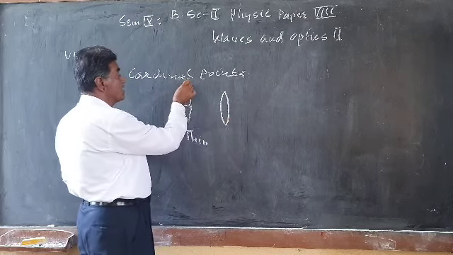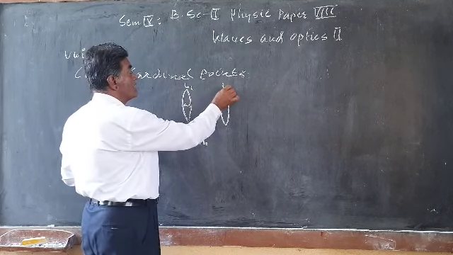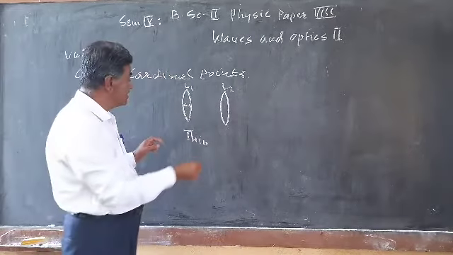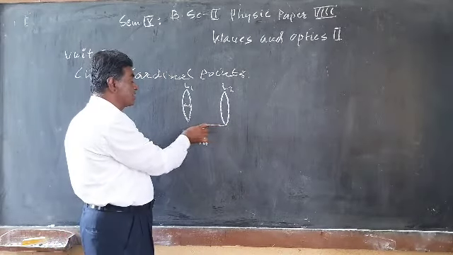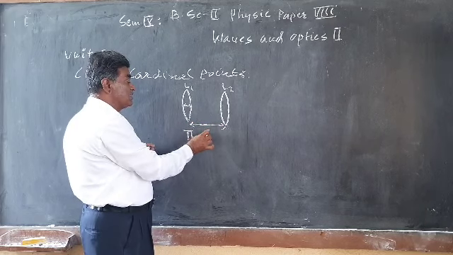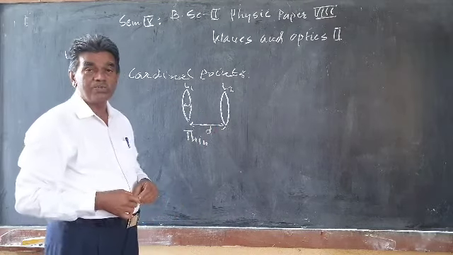This is L1, this is L2, or it may consist of L3 and so on. We will consider 2 thin lenses separated by a finite distance, that is D here. Such a system is known as an optical system.